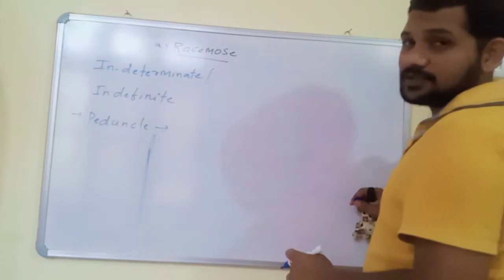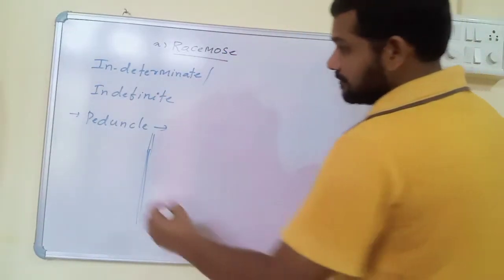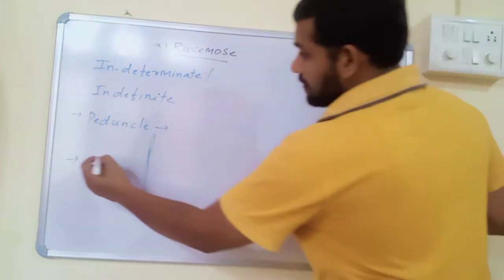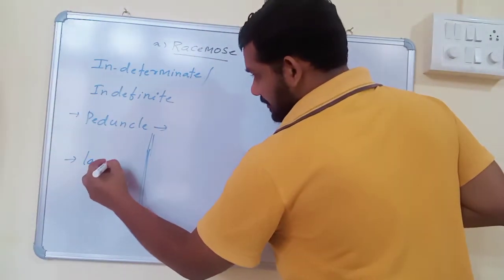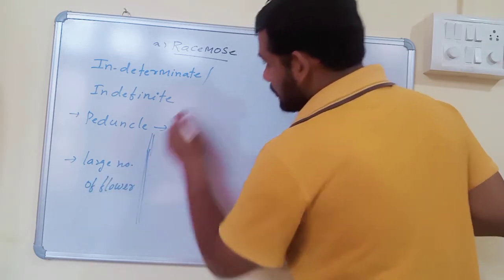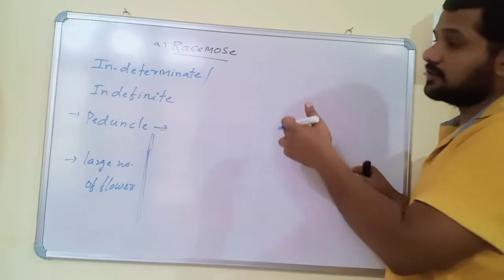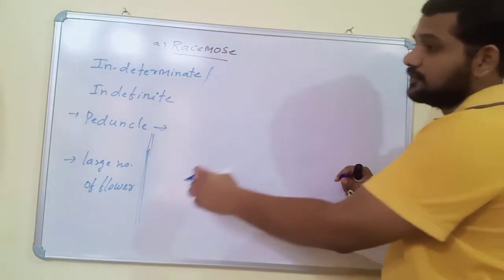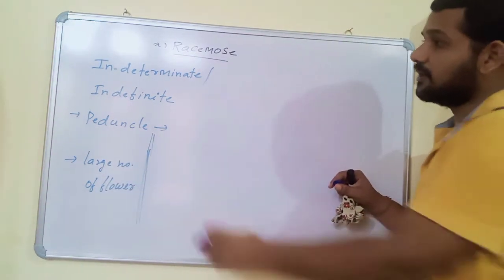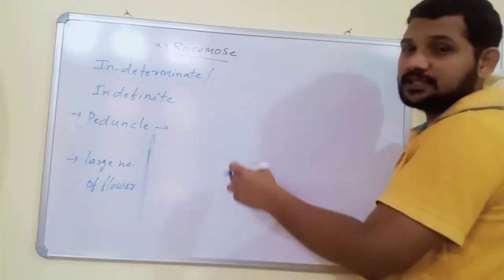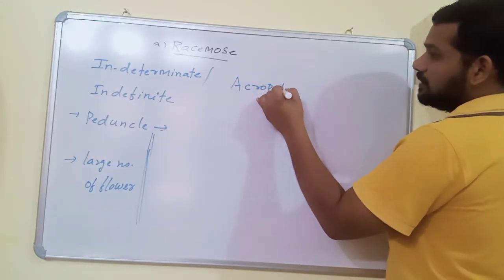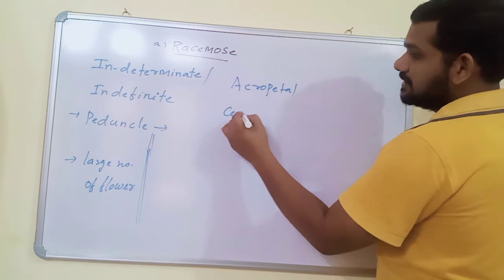One of the unique natures of racemose inflorescence is that this type of inflorescence possesses a very large number of flowers when compared to the remaining two, cymose or special. The peduncle contains a large number of flowers. And all these flowers in racemose inflorescence are arranged in either an acropetal manner or a centripetal manner.